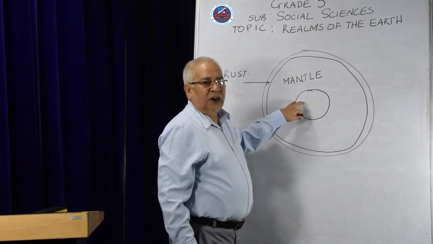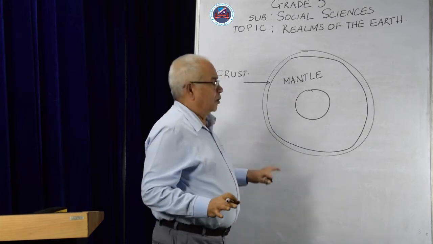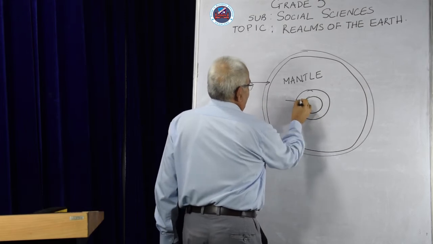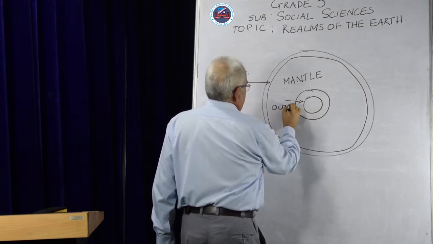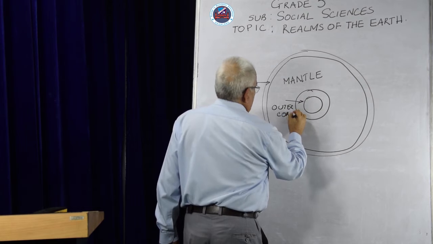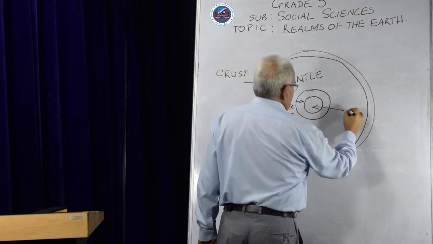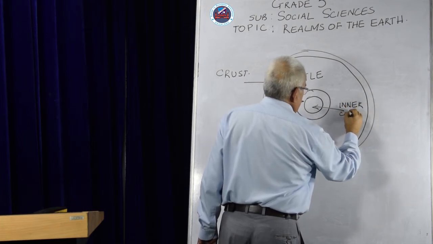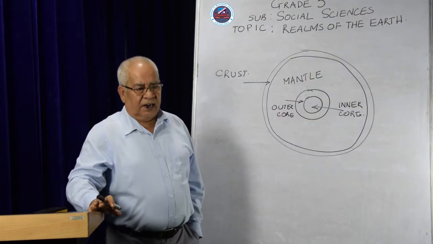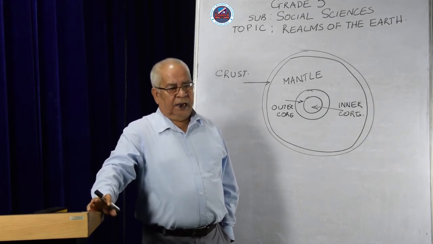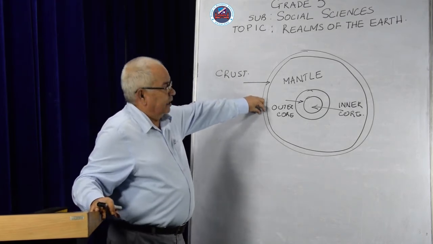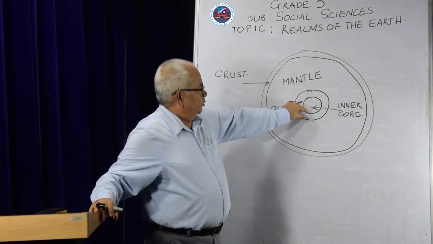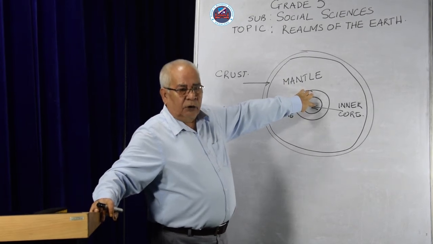Now, the core also has 2 parts. One is known as the inner core and one is known as the outer core. This one is the outer core. And the other one is known as the inner core. Now, the crust which we have is very thin. It is not very thick. It is very thin compared to the mantle, which is quite thick. Then we have the outer core, and then we have the inner core.